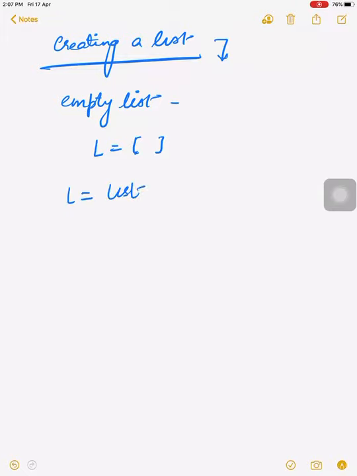The second way of creating a list is to use the list function. We can define L equal to list, and the value which we put inside this function is converted to a list.